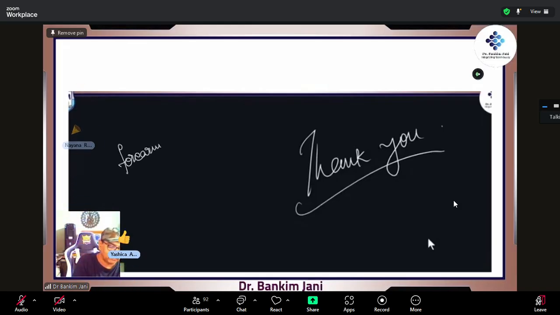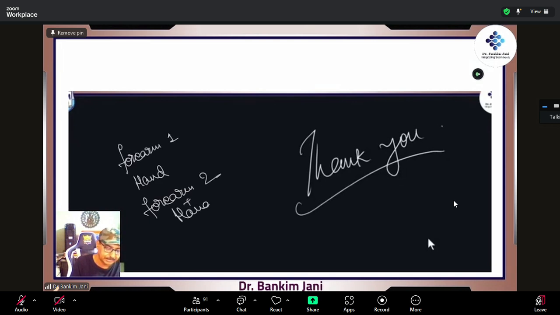We'll be taking forearm 1, that is, the flexor component of the forearm. Then we'll take the hand, not the extensor component, because it will come in one single rhythm. And then the third session will be forearm part 2 plus hand part 2. This is where we'll combine everything.